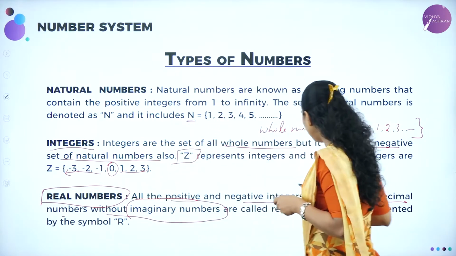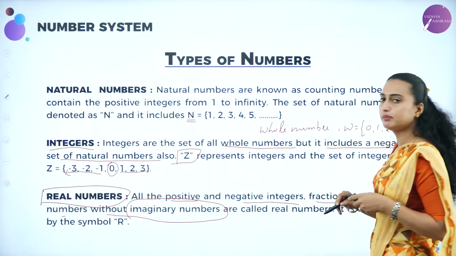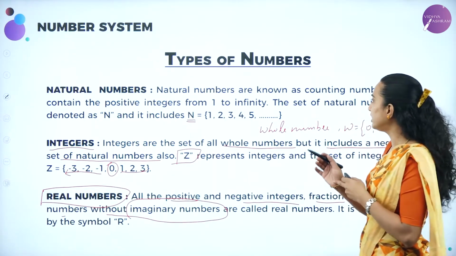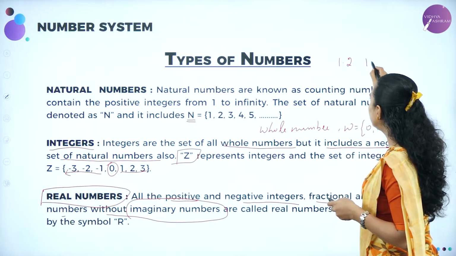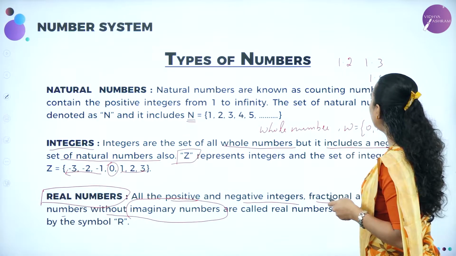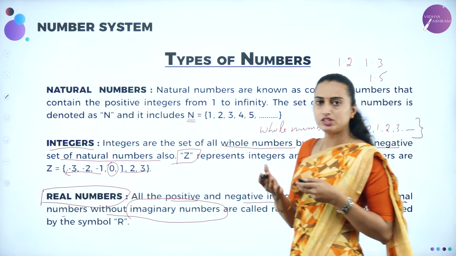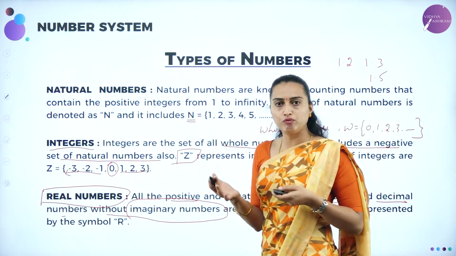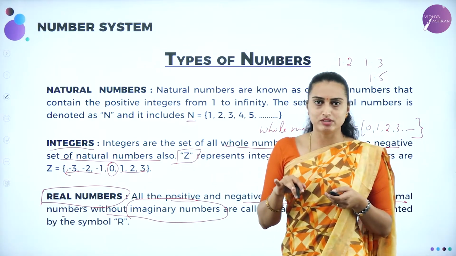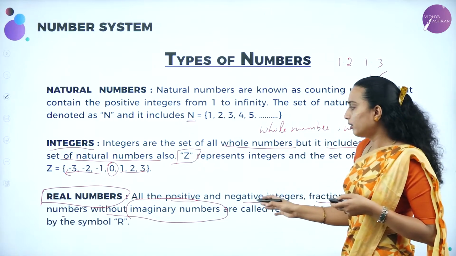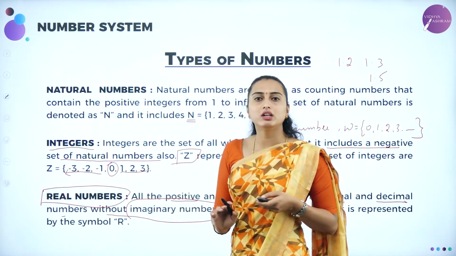So what do we mean here by the fractional and the decimal? Fractional means decimals like 1.2, 1.3, 1.5 like that, and √2, √3, √4 like that. Those numbers are also included in the real numbers. Are you getting? So here you have real numbers without imaginary numbers.